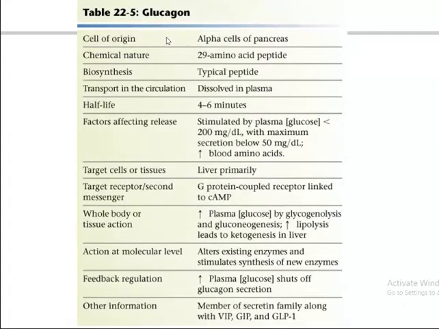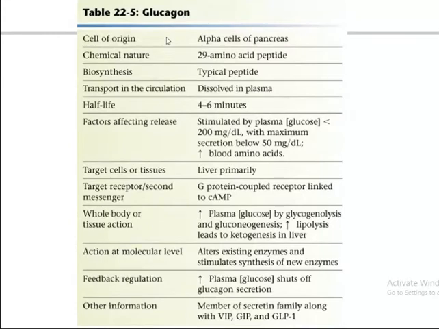Yesterday we discussed it. So the threshold for maximum glucagon secretion is 50 milligram of blood glucose, severe hypoglycemia. Whereas at 200 milligram, glucagon starts to be secreted.